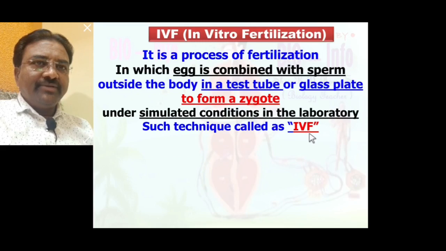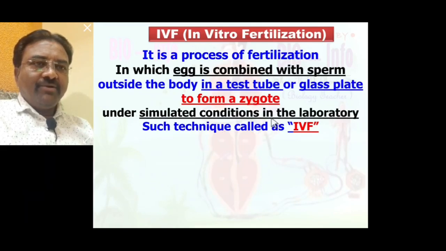So what is actually IVF? It is a process of fertilization in which the egg is combined with sperm outside the body in a test tube or glass plate, and in the test tube or glass plate a zygote forms due to fertilization of the male and female gametes, that is sperm and egg, under simulated conditions in the laboratory, meaning the same conditions as in the ampulla of the fallopian tube of the female reproductive system.